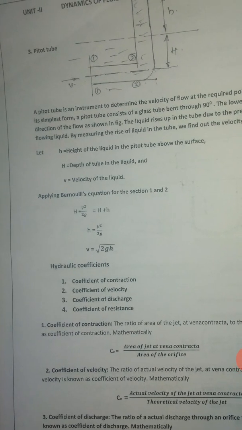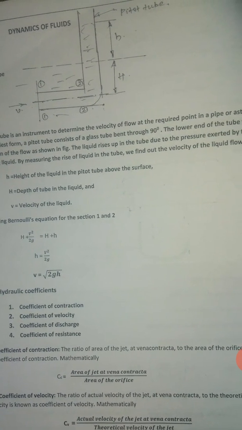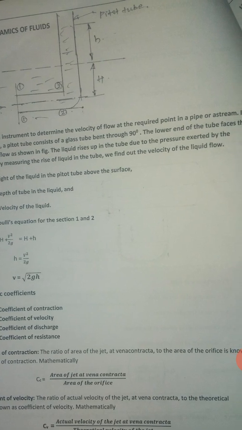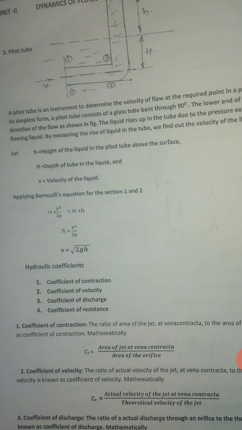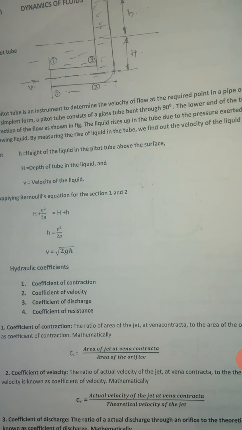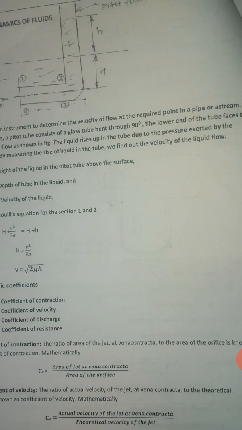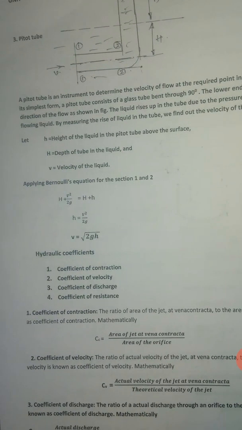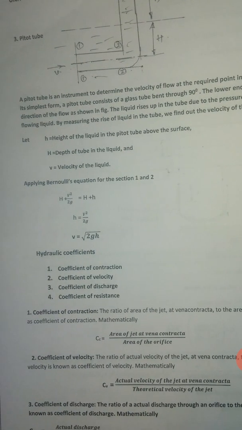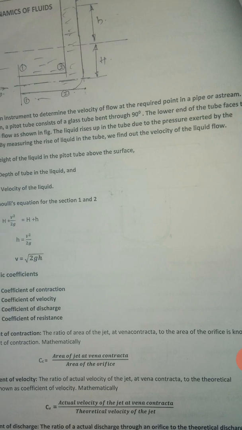In its simplest form, the pitot tube consists of a glass tube bent at a right angle, that is 90 degrees. The lower end of the tube faces towards the direction of flow as shown in the figure, and the liquid rises in the tube due to the pressure exerted by the flowing fluid. By measuring the rise of liquid in the tube, we can find the velocity of liquid flow.